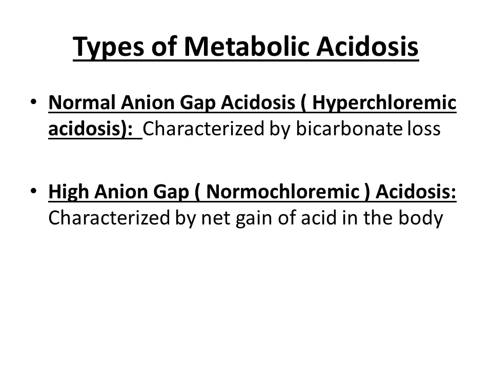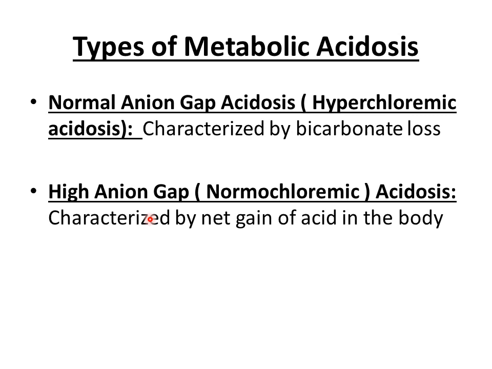So bicarbonate levels decrease. At the same time, chloride ion levels increase to the same degree, and this results in hyperchloremia. Plus there will be no change in the value of anion gap because the decrease in bicarbonate is being compensated equally by the increase in chloride ion concentration. So when bicarbonate loss leads to metabolic acidosis, that type of acidosis is called normal anion gap acidosis or hyperchloremic acidosis.